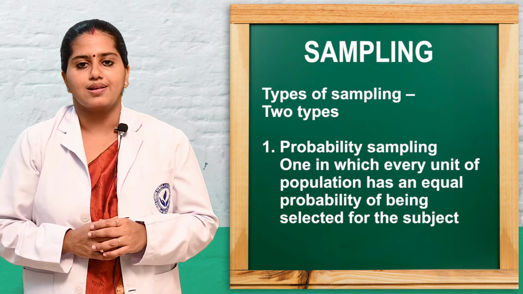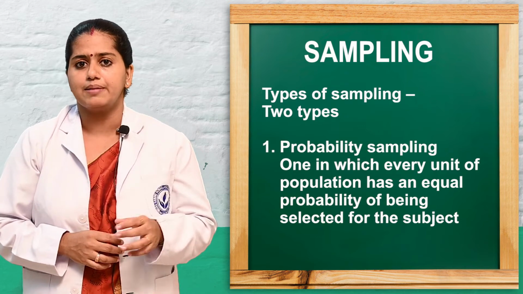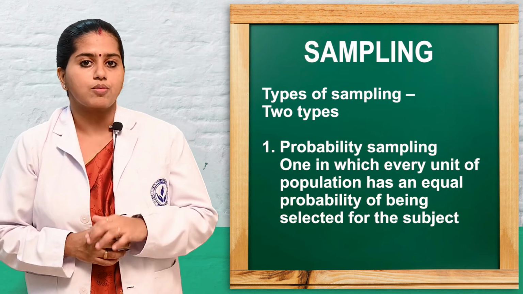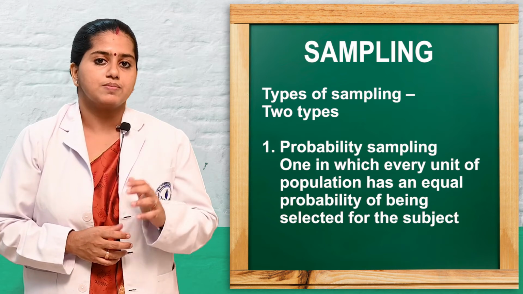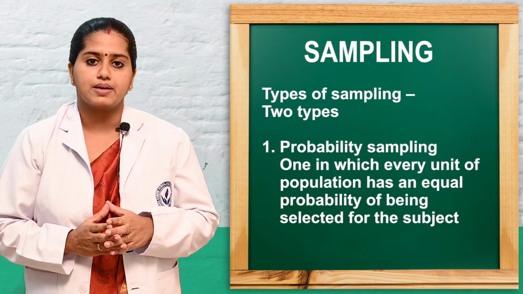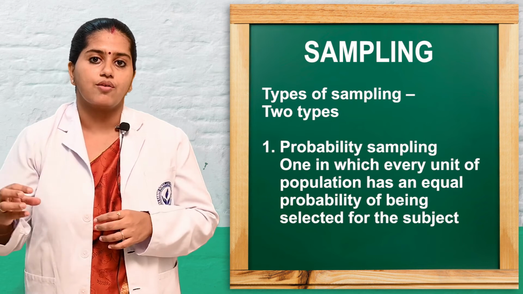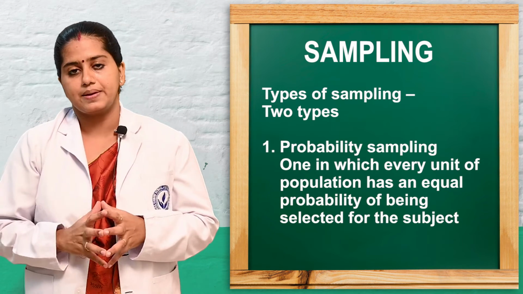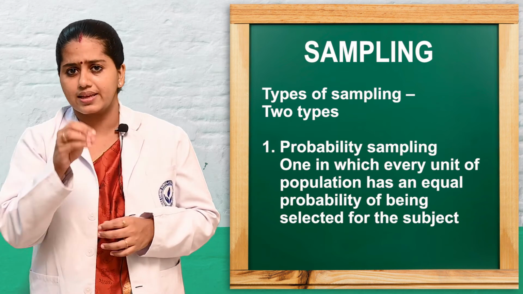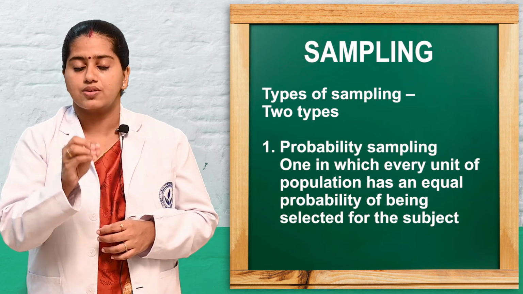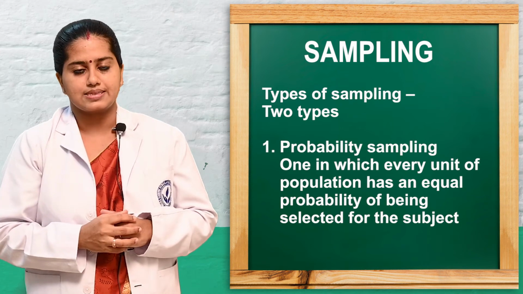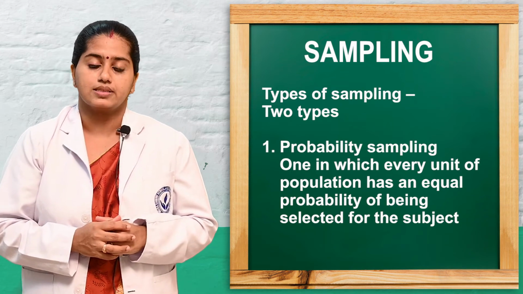Next we will see what the types of sampling are. Sampling mainly has two types: probability sampling and non-probability sampling. So what is meant by probability sampling? Probability means an equal chance for the units or elements in the population to participate in our research study. So we are giving an equal chance to all the subjects. So here there is high representativeness in the probability sampling technique.